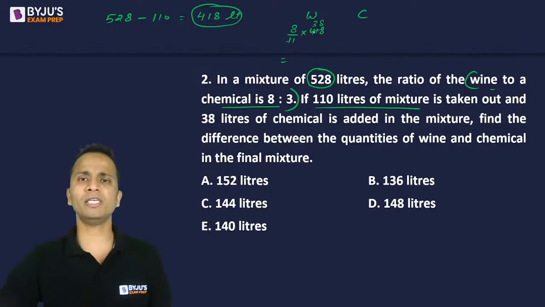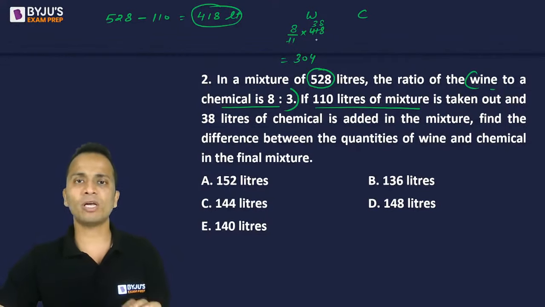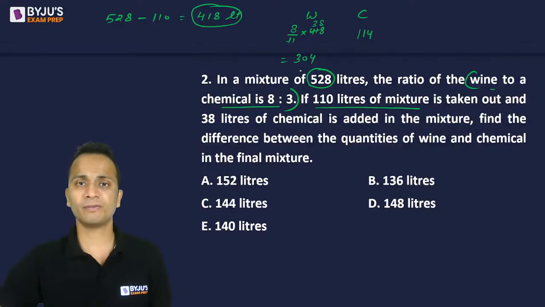So 240 and 64, 304 I believe. Okay, so 304 liters of wine will be there out of 418 liters, and then 418 minus 304, that is 114. 114 liters of chemical will be there, right?